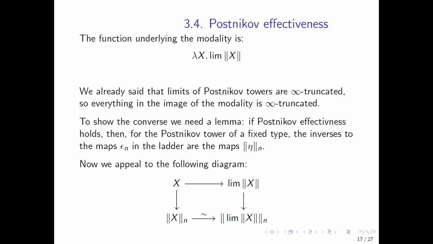Because the diagram has, this is an n-connected map. This is an n-connected map. These are the universal maps. We know that they're n-connected. This is an equivalence. Now the truncation of eta is an equivalence because it's the inverse to epsilon n. And so we've factored an n-connected map through eta by an n-connected map. So we know that eta has to be n-connected. Okay.